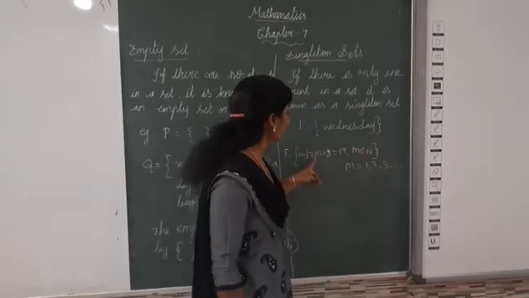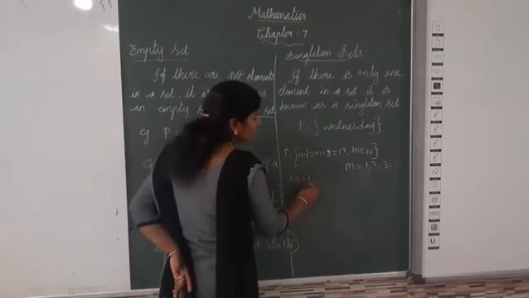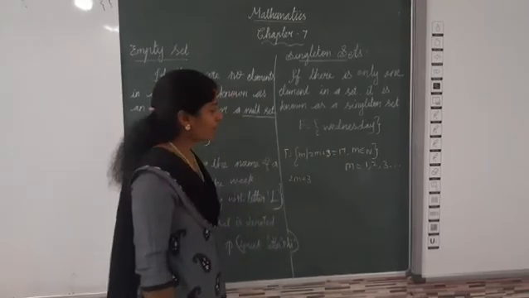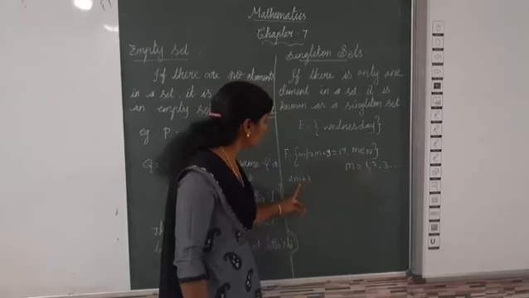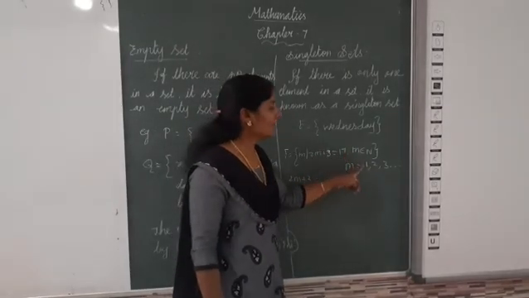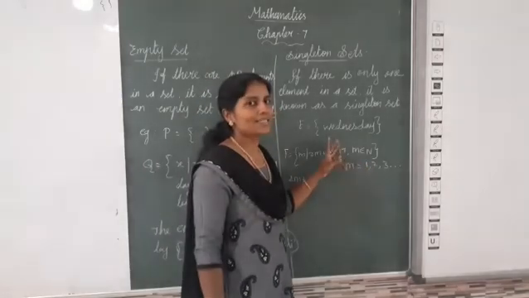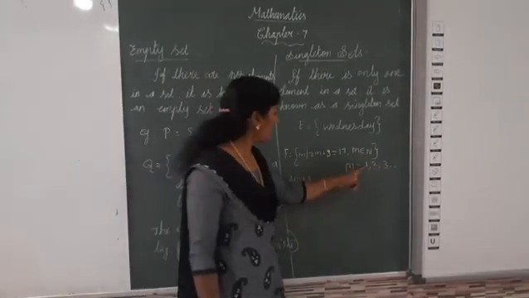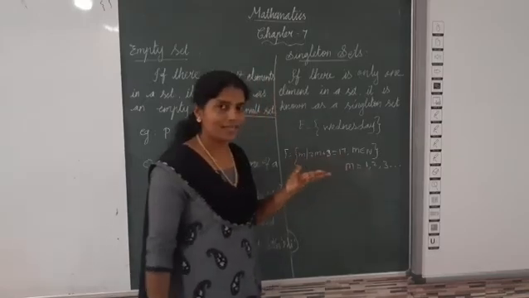Now listen here: 2m plus 3. They have given 17. Which natural number, when substituted for m, will give 17? If m is 1, then 2 into 1 is 2, plus 3 is 5. We will not get 17.